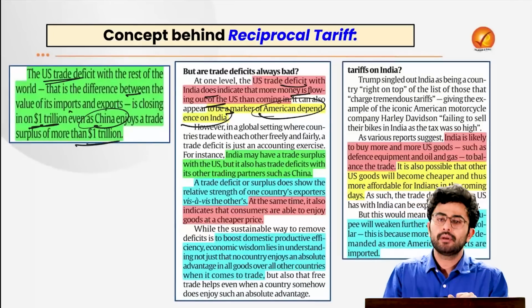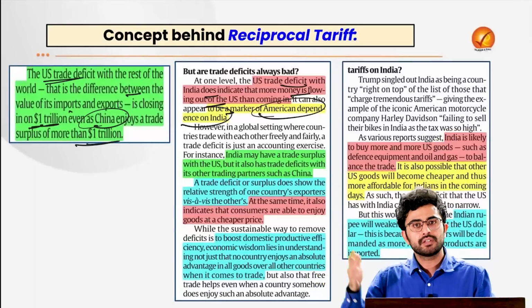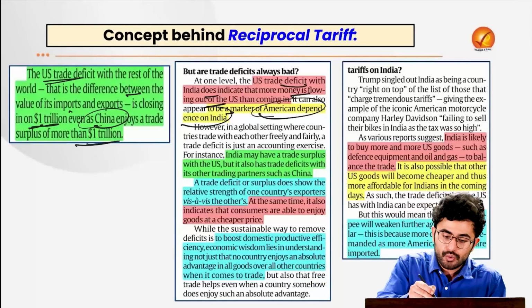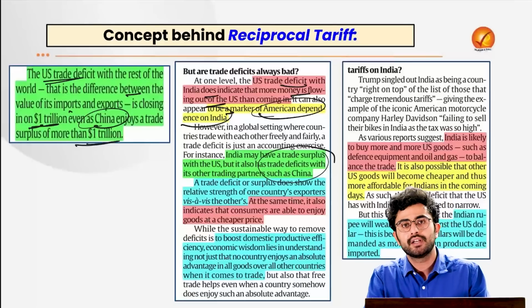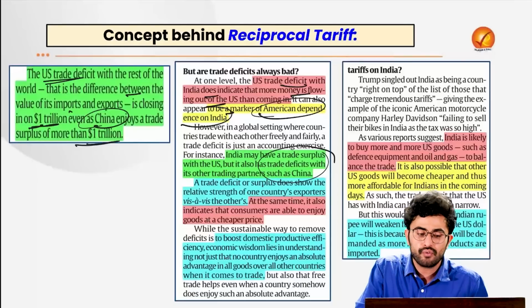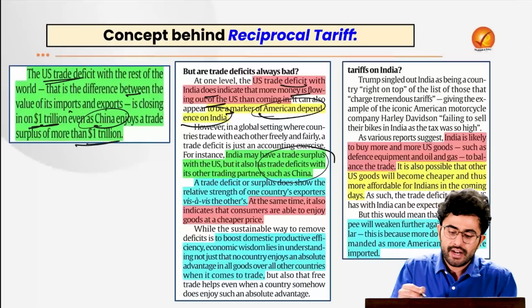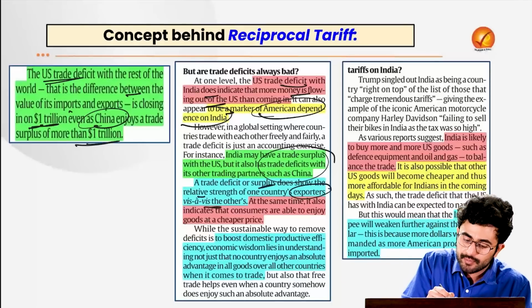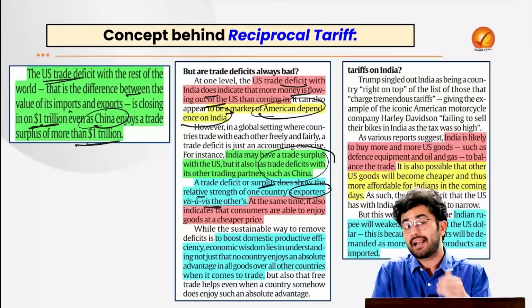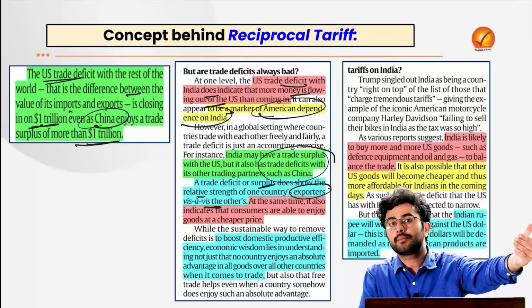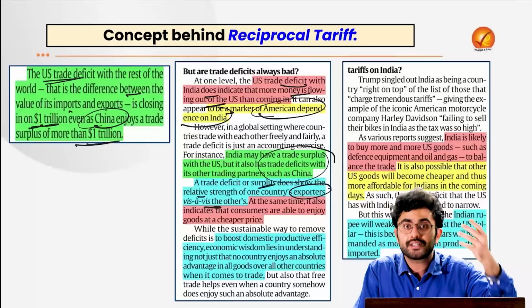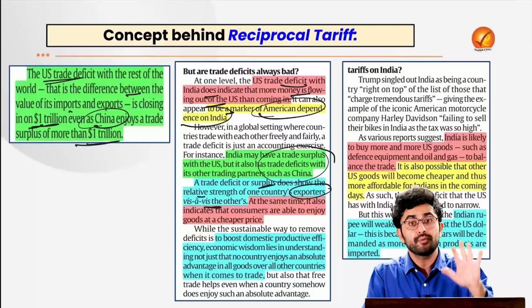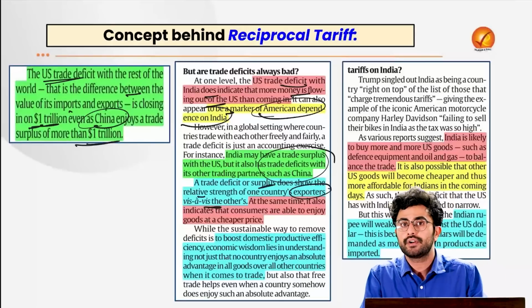At the same time, remember that we might be having a trade surplus with the US, but at the same time, we are also having a trade deficit with China as well. So it's not only a win-win situation for us. Also, the trade deficit or surplus shows the relative strength of one country's exporters vis-a-vis the others. So that means maybe our products are in high demand in the US market. Our exporters are actually doing quite well. It cannot be solely because of the policies of the government of India.